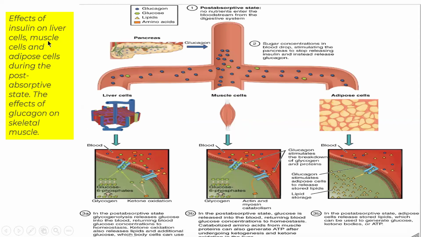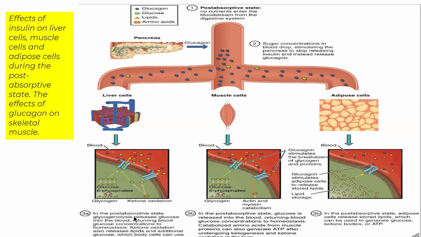So, the effect of glucagon on liver, muscle cell, and adipose cell during the post-absorptive stage. What is the effect of glucagon when there is a decrease in blood glucose levels? In the post-absorptive state, no nutrients enter the bloodstream from the digestive system. The pancreas secretes glucagon from alpha cells as blood sugar concentration drops. This stimulates the pancreas to stop releasing insulin and instead release glucagon. Then it acts on liver cell, muscle cell, and adipose cell.